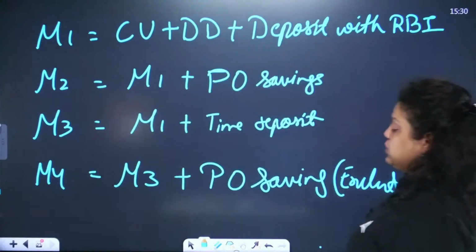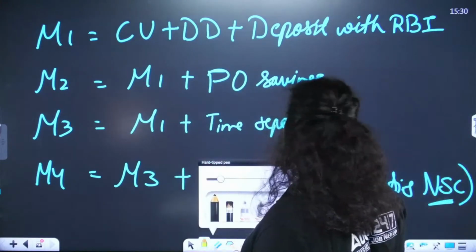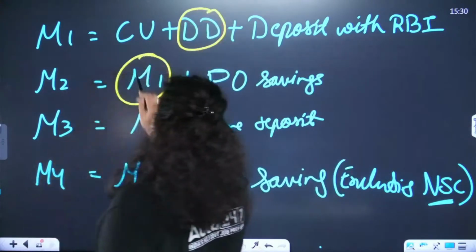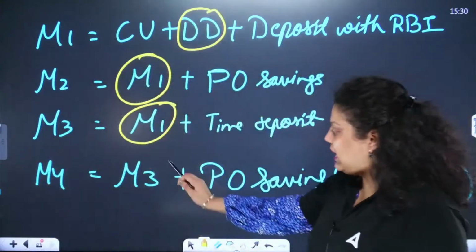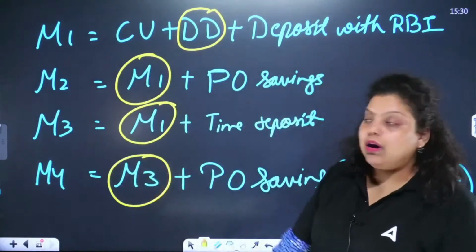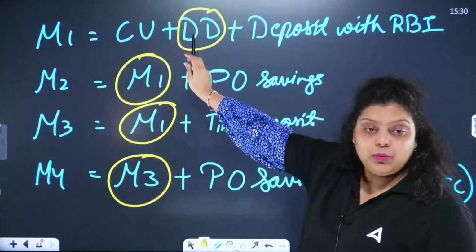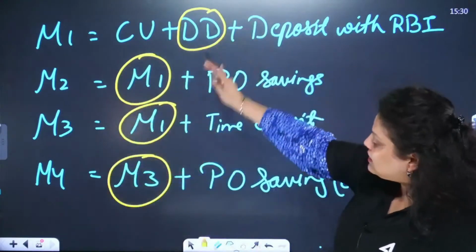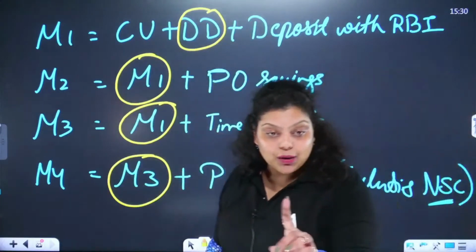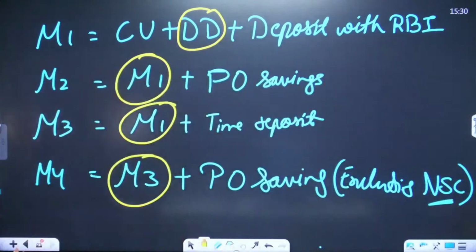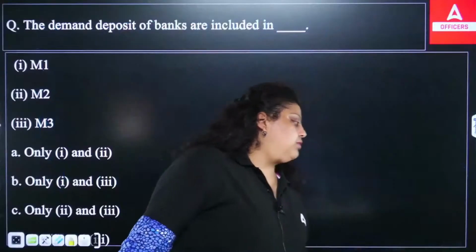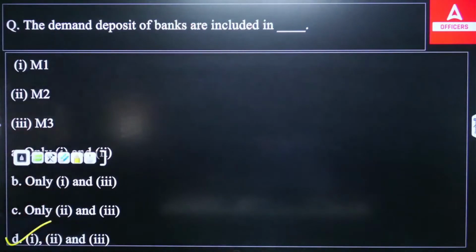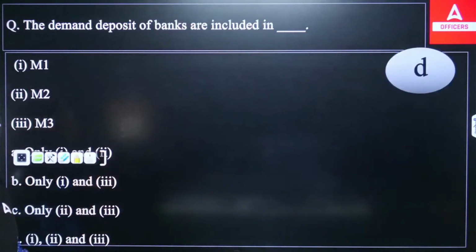So here the question was asking which of the following includes the demand deposit. M1 includes demand deposit, M2 includes demand deposit, M3 includes demand deposit, and M4 includes demand deposit. Because in M2 we have M1, in M3 we have M1, in M4 we have M3. So all these measures of money will include the demand deposits of the bank. It means the right answer here will be all. M1, M2, M3 all will be having the demand deposit. So the right answer will be your D option.